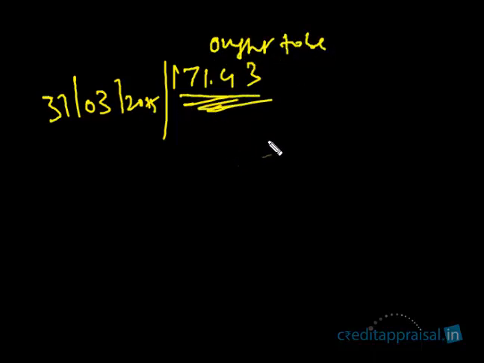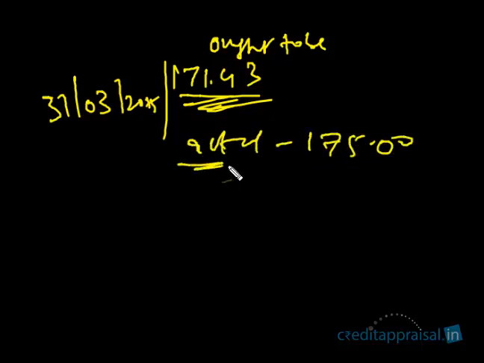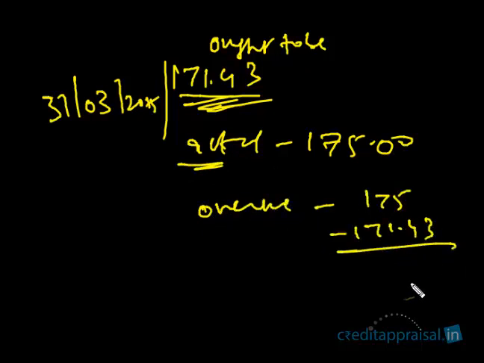171.43, whereas the actual outstanding as per the system is 175. This is the actual outstanding. So there is an overdue here. What is the overdue? 175 minus 171.43. So 3.57 is the overdue as on 31/3/2015.